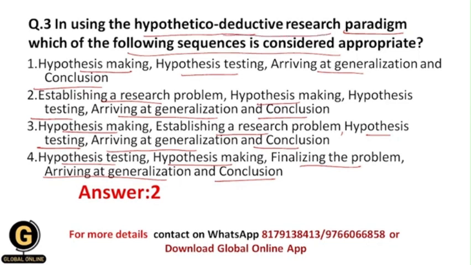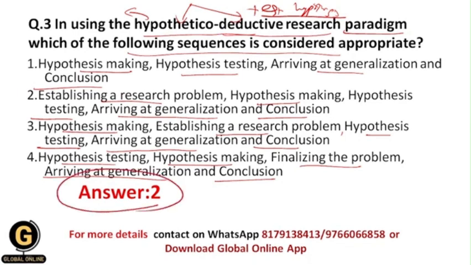So basically in this research paradigm you can see these two words, and those are hypothetical and deductive. Hypothetical means basically you are going to formulate the hypothesis, and deductive means you are going to test the hypothesis. So this is the meaning of these two words. That's why in this research paradigm you need to first of all formulate the hypothesis, which is the mandatory thing, and the second thing is that deductive means you are going to test the hypothesis. That's why your correct answer should be 2, that is this one.